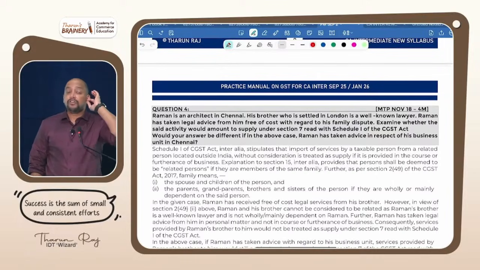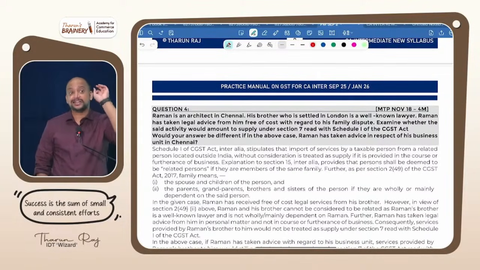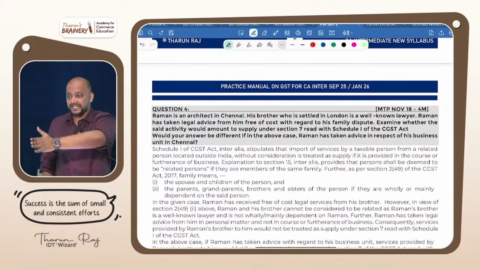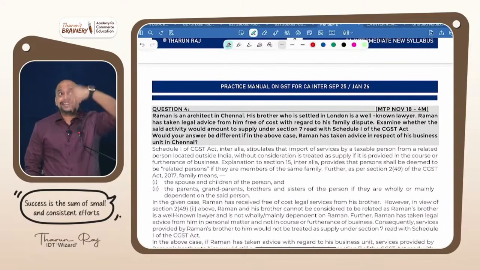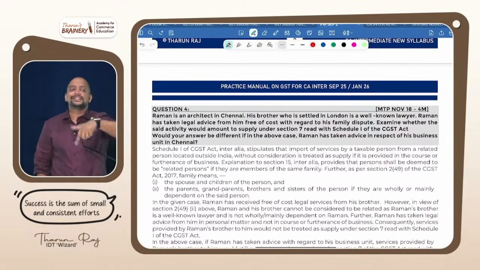First, is it for consideration or without consideration? Without consideration. Means we need to refer to 7.1a or 7.1b or 7.1c. Import of service from a related person is only in 7.1c. In this case, not a related person. So it is not a supply.